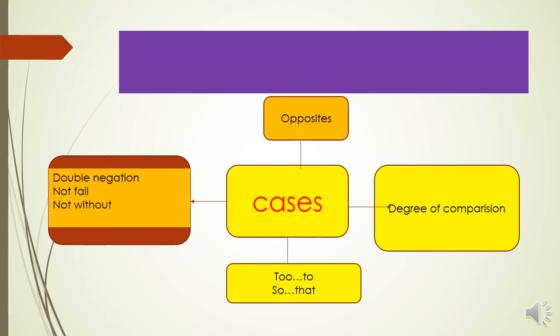What have we learned today? We have learned 4 ways of changing positive sentence to negative sentence. In the first case, it is the use of opposites. We use opposites and then change positive to negative sentence. In the second case, we are using degrees of comparison. In the third case, we are using the correlative conjunctions like too and so and that. We are also using double negation like how we use not fail, not without. Hope you have understood how to convert positive sentence to negative sentence.